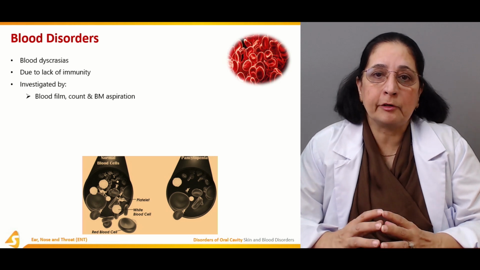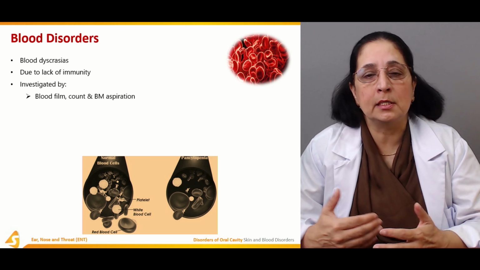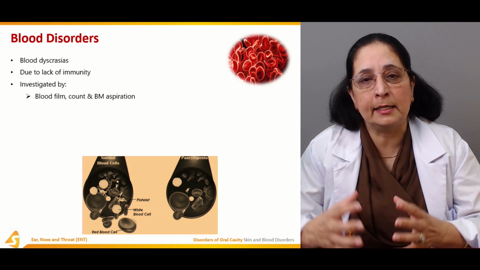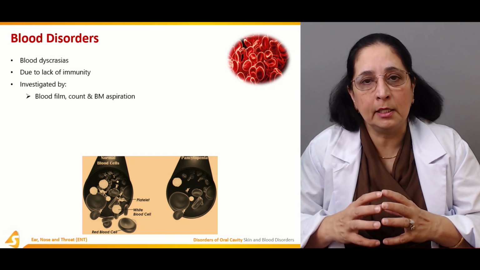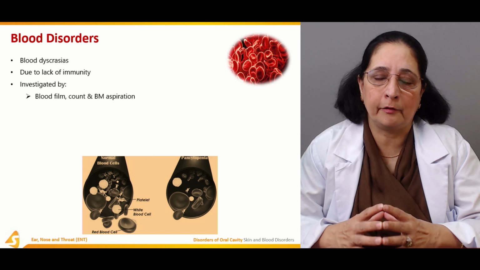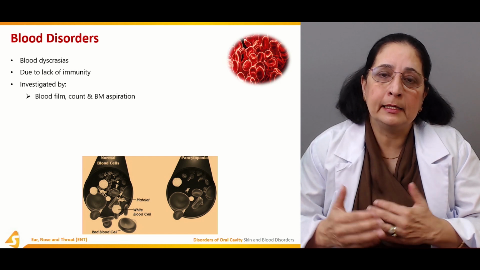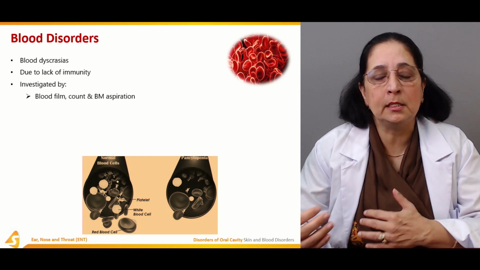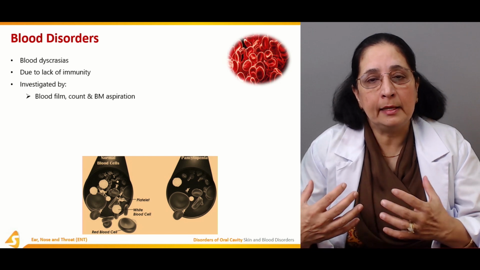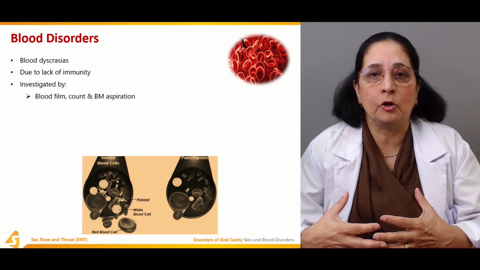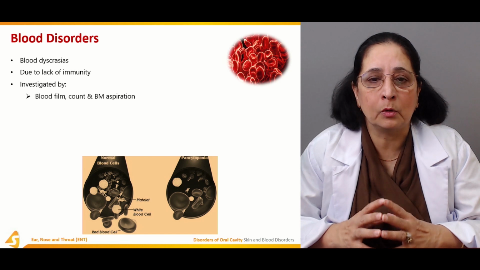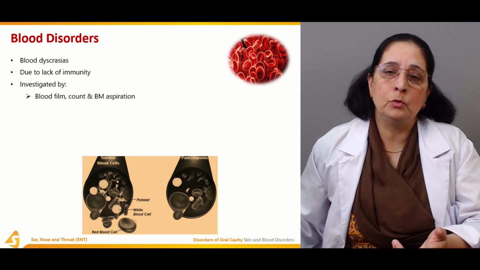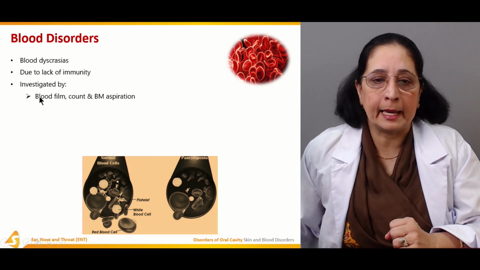So in any blood dyscrasias, bleeding disorders, the platelets may be affected. They don't have the clotting process occurring properly, and then there are bleeding disorders. All these are blood conditions. When they cause a bleeding disorder, there is bleeding in the oral cavity, which leads to involvement of the oral cavity.